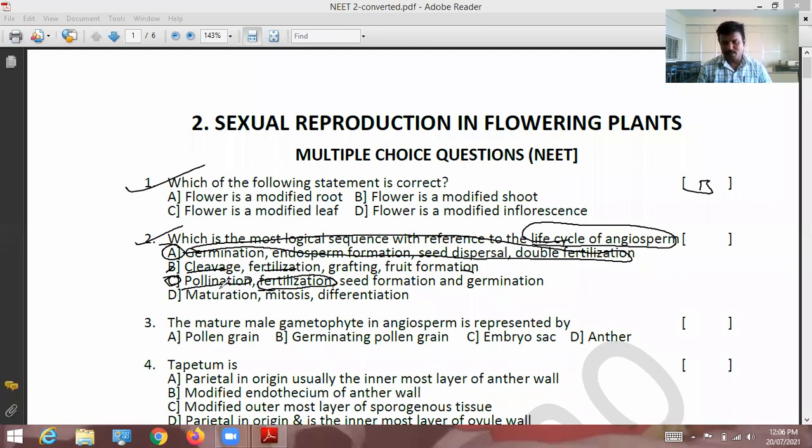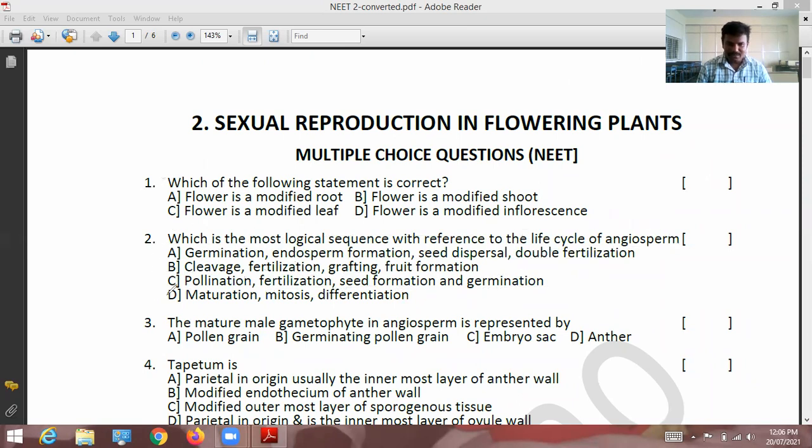After pollination, pollen grains germinate, and the pollen tube brings male gametes towards the ovule. There fertilization takes place. As a result of fertilization, seed formation. Then the late stage, germination. So among the four options, the correct option is C.